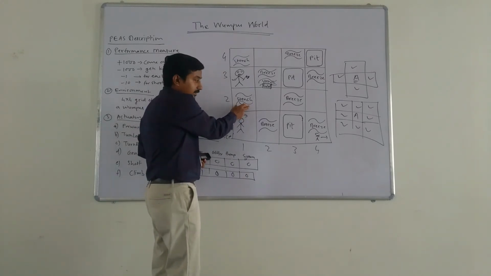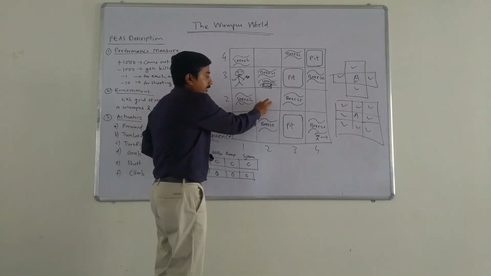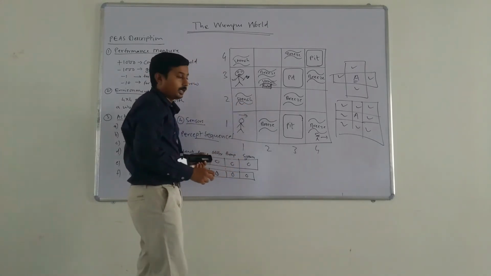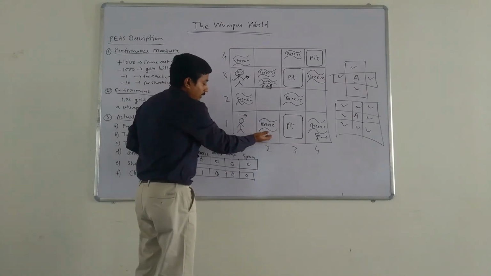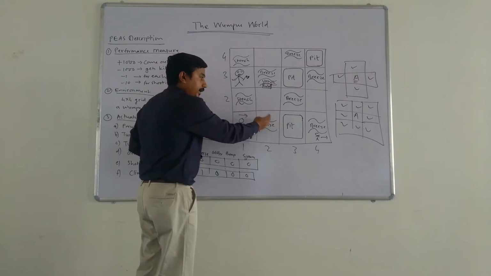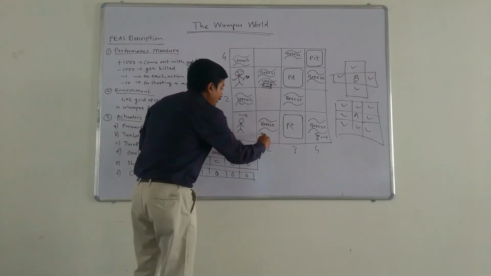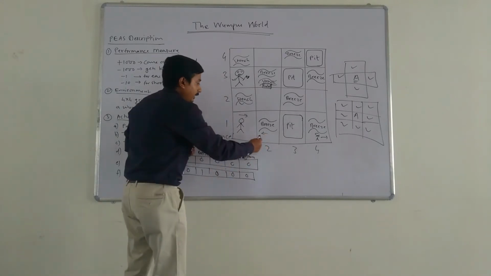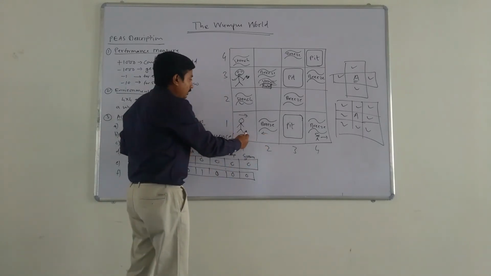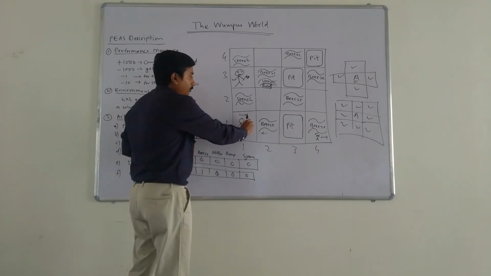If there is a breeze here, then we can surely infer that a pit is present at location 2,2. So our agent will turn by 90 degrees to the left and again 90 degrees to the left, and it will be facing this direction. Then it will move forward. Then it will turn right by 90 degrees, then move forward.